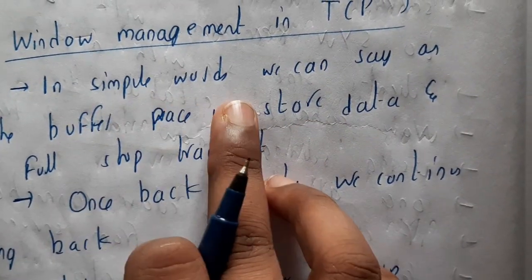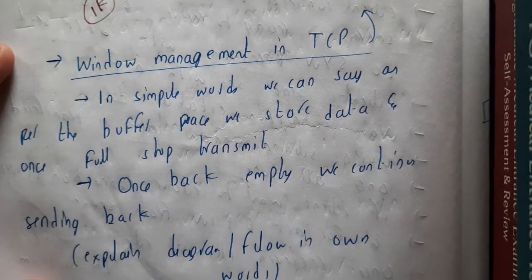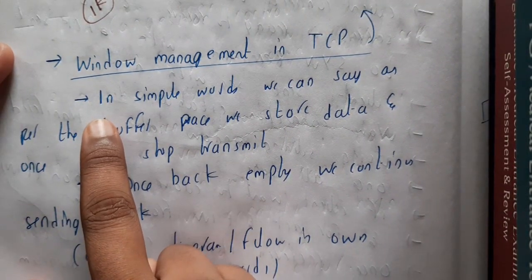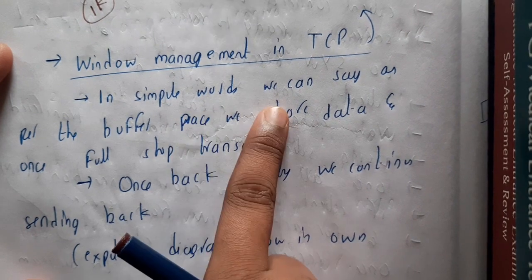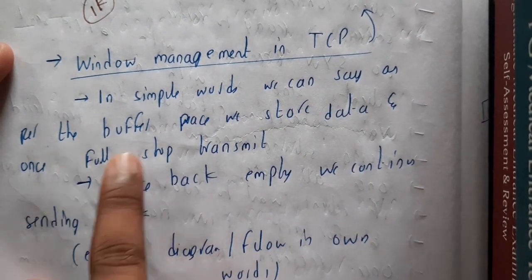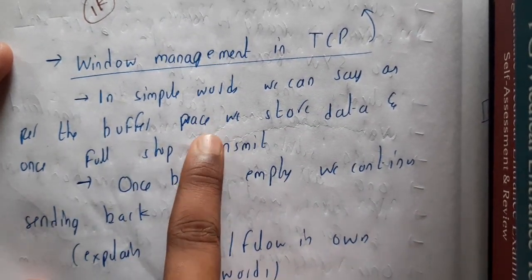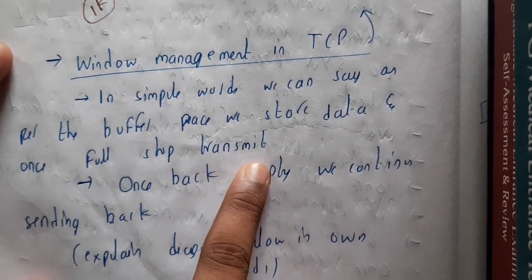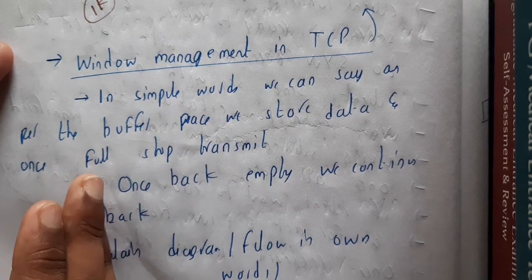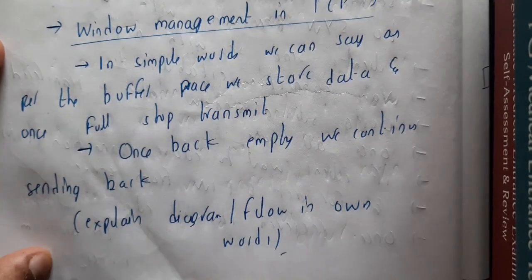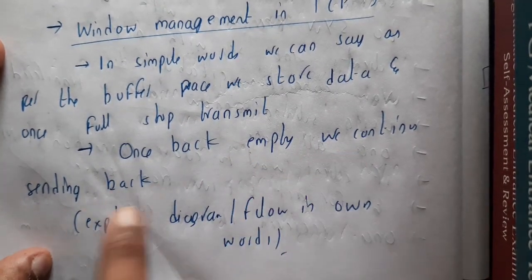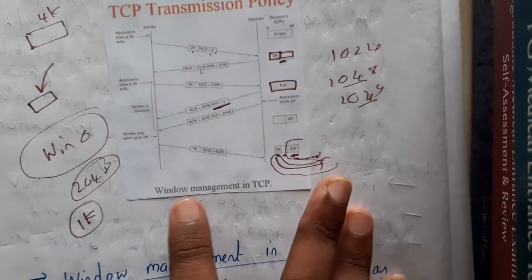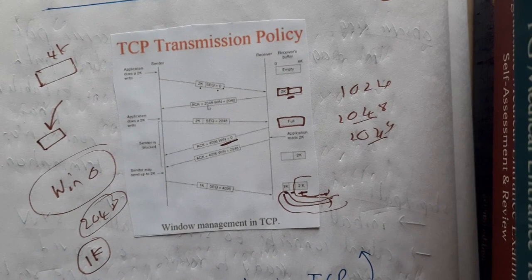In simple words, let me zoom out first. As per the buffer space we store the data, and once full, we stop transmission. So basically you inform the sender to stop once the buffer is full, and once the buffer is empty again, we continue to send the data. Explain the diagram in your own words for more clarity. I hope everyone got this basic idea about window management. In this way the window is managed.